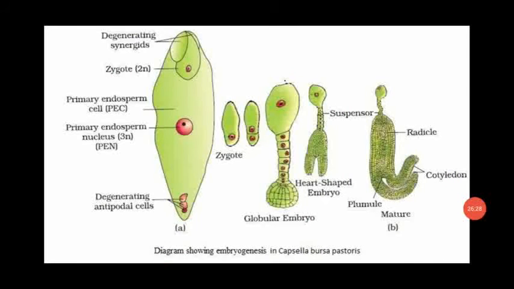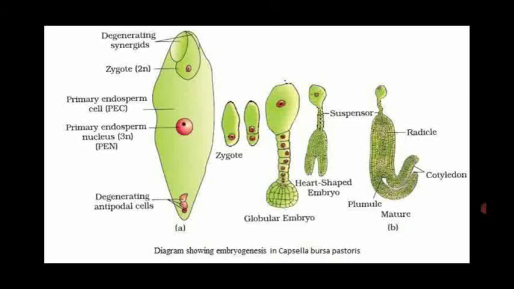Dear students, this is another diagram of Capsella bursa pastoris, showing the simple representation of embryogenesis. First one is the structure of the ovule. Inside the ovule they are having the embryo sac, which contains the antipodal cells at the chalazal region. The micropylar region has the egg with synergids.